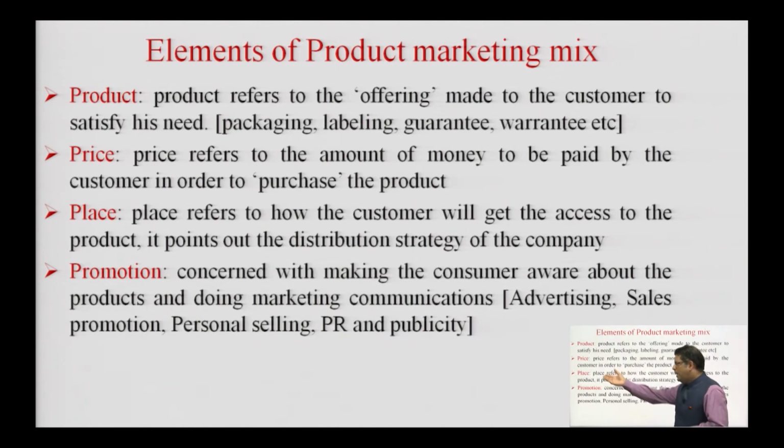While we were talking about place, place refers to how the consumers will get access to the product. It points out the distribution strategy of the company. So, while certain products are made available online, like we discussed, there are certain products which are available only in offline stores. So, we have to visit the shops and then only we can purchase those products.